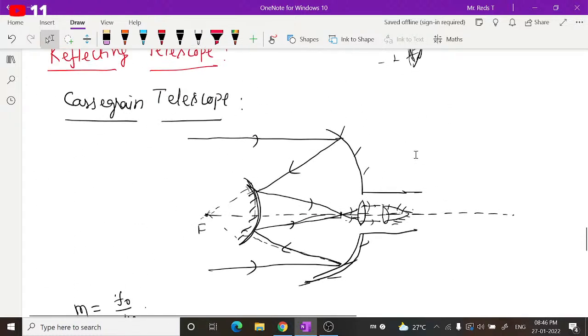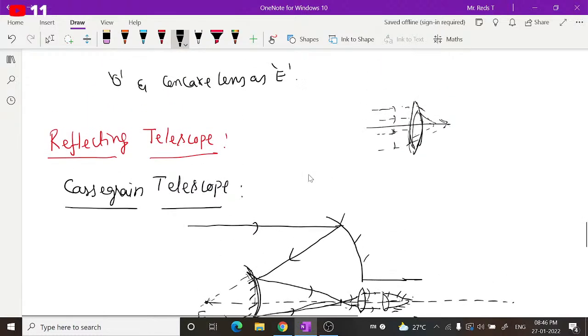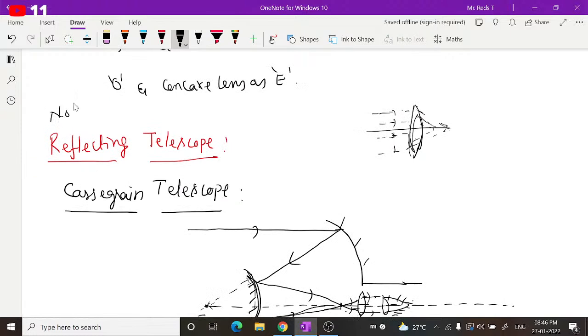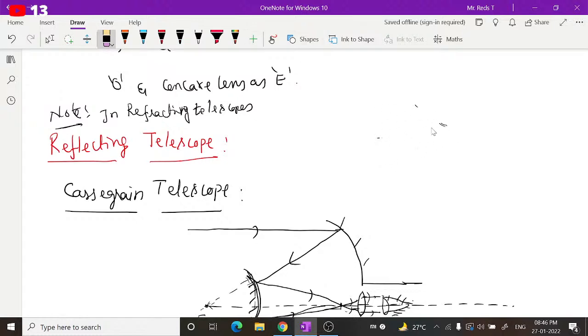As I told, there are two types of telescopes, refracting and reflecting. In refracting telescopes, we use lenses. If you want, you can write this down as a note: in refracting telescopes, lenses produce errors or aberrations.